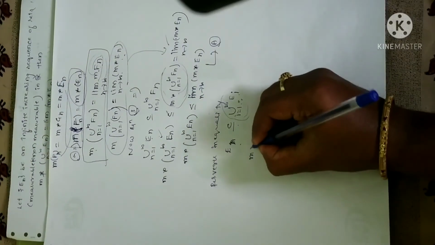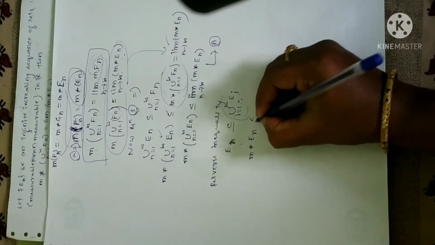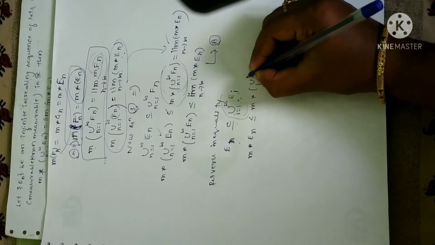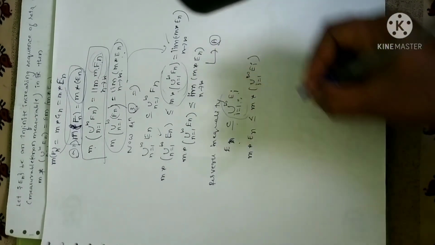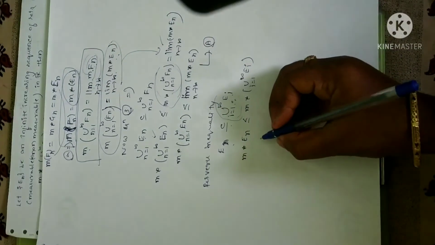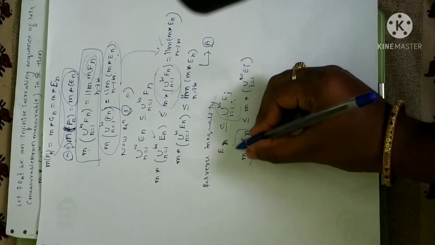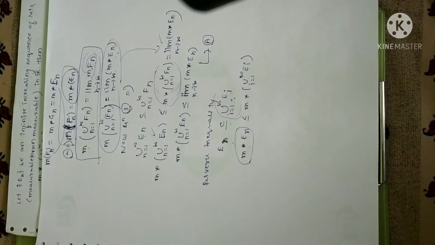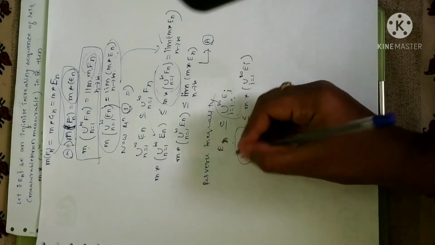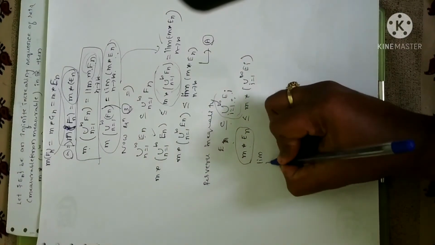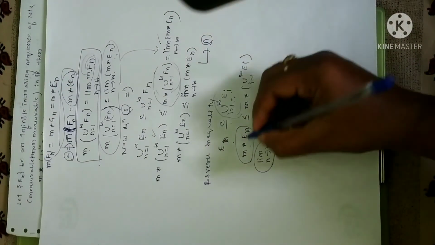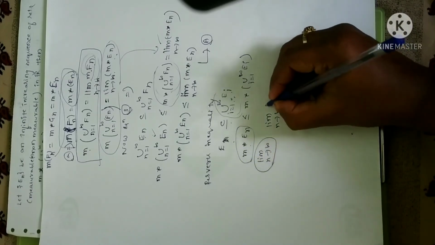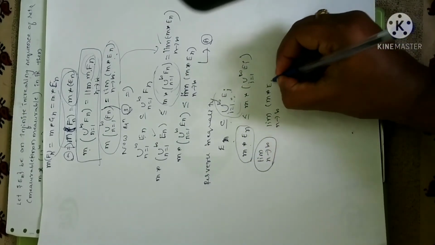Now let me take measure on both sides. So I can write m star of En is less than or equal to m star of union i equal to 1 to infinity Ei. Clear? Now let me take limit n tending to infinity on both sides. I am going to take limit n tending to infinity on both sides. With that I can write this equation as limit n tending to infinity m star of En.